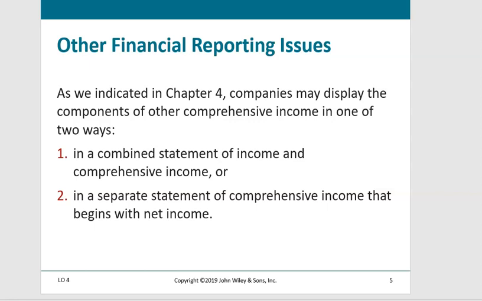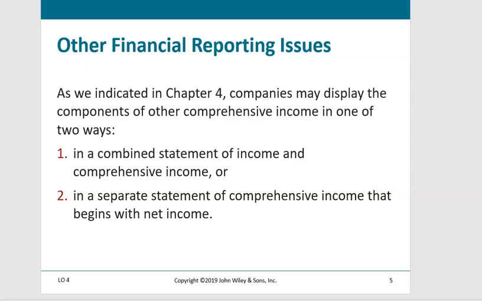Next, let's look at the financial accounting and reporting for other comprehensive income and accumulated other comprehensive income. Remember in Intermediate 1, when we looked at the income statement in detail, we said that comprehensive income could be reported in one of two ways that are allowed by GAAP. Right immediately below net income on the income statement, the company can then adjust from net income to comprehensive income. But most companies are choosing the second method.